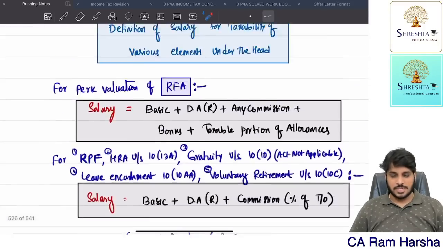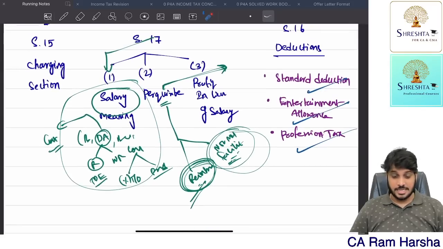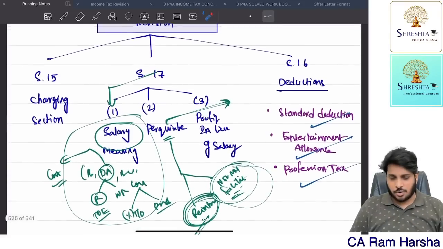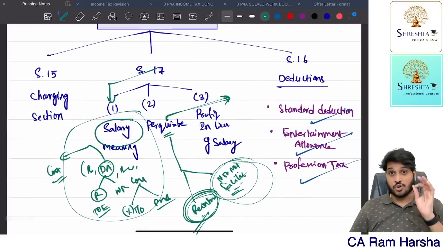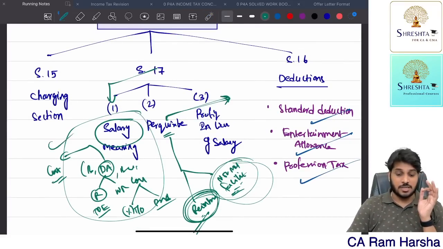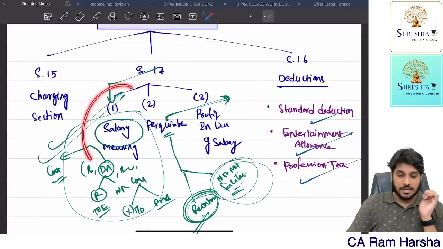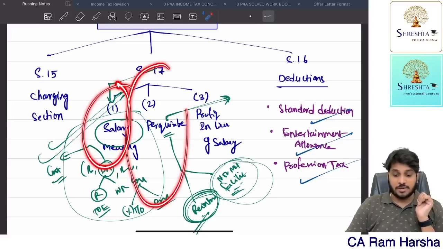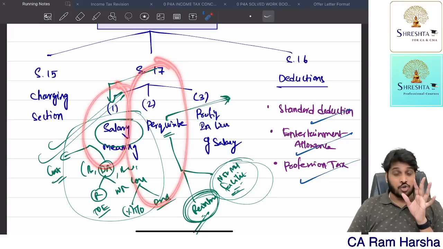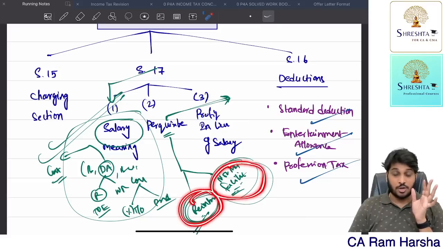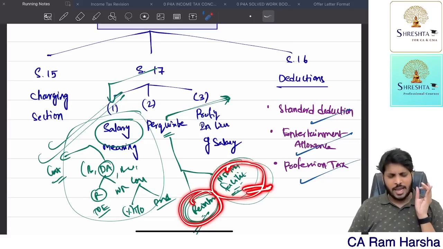Now very simple. Once again, I'll come to the overview. So first, in salaries, how to compute? First, you should compute gross salary. How to compute gross salary? First, compute taxable salary under subsection 1. Then compute perquisite values that are taxable. How to compute perquisites? They can be reimbursement or they can be facility. How to compute taxable facility: education facility, medical facility, accommodation facility, car facility, we discussed.